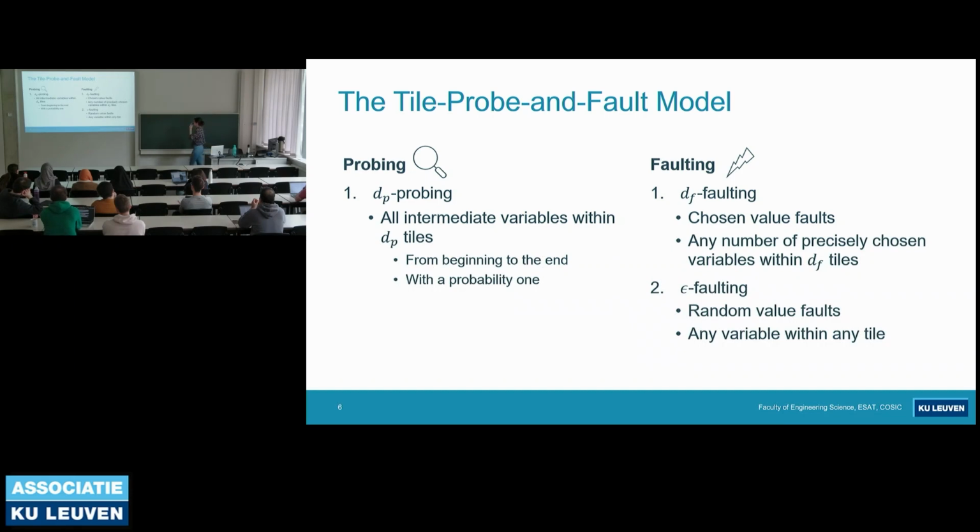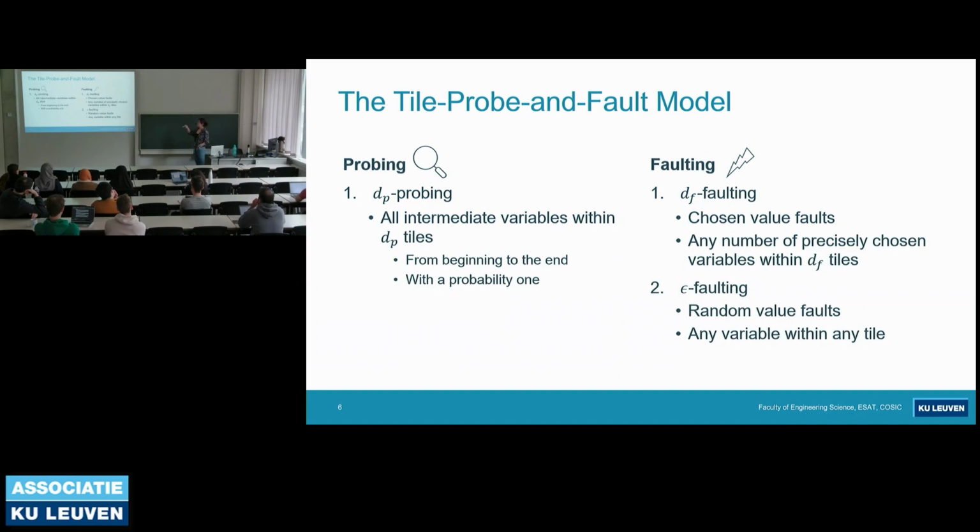And as I said, CAPA assumes two kinds of capabilities, probing and faulting. For probing, we have DP probing capability. With this capability, the adversary can observe all intermediate variables within previously specified DP tiles, and they get information regarding those variables from the beginning of the encryption till the end of the encryption. And they get the values of variables with a probability of 1. And this is much stronger than the t-probing model.